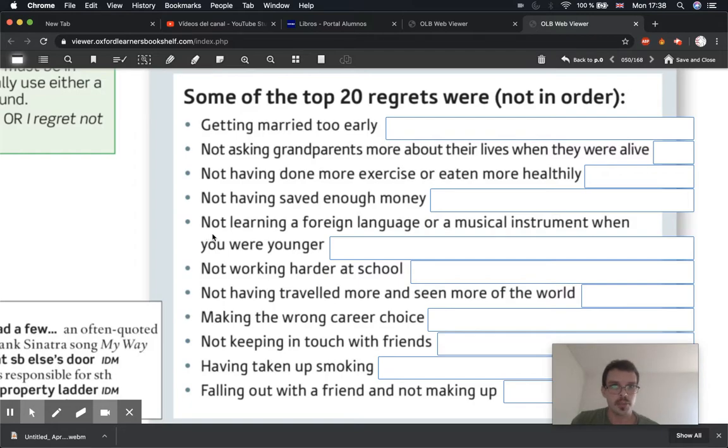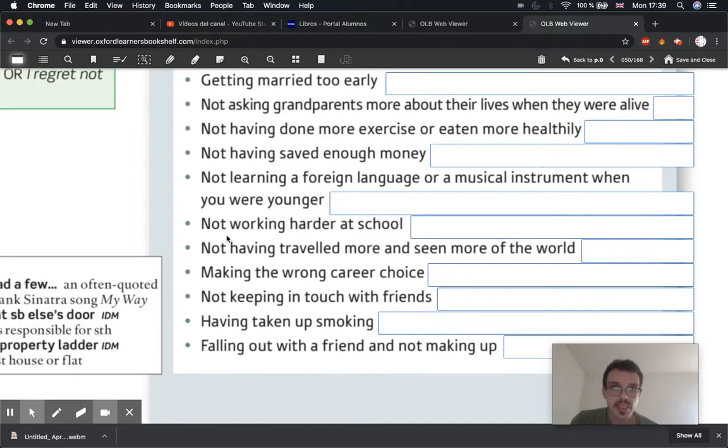So, next one: not learning a foreign language or a musical instrument when you were younger. You're all learning a foreign language. Okay, so you can't regret that. So yeah, but a lot of people, when they get older, right, they wish that they could speak another language, or they wish that they could play an instrument. And if you spend time doing this when you're young, then by the time you're an adult, you're pretty good at it. Anyway, let's continue.